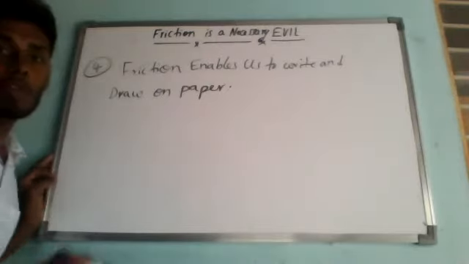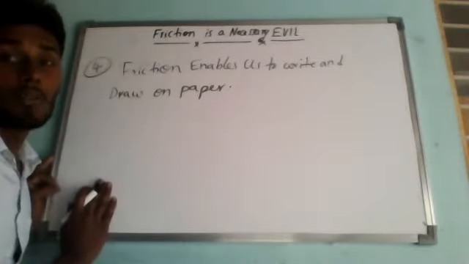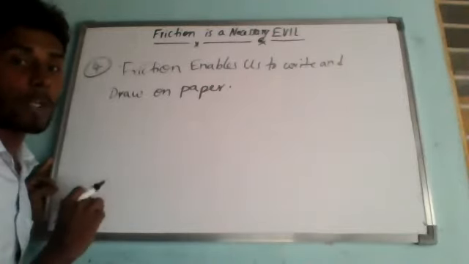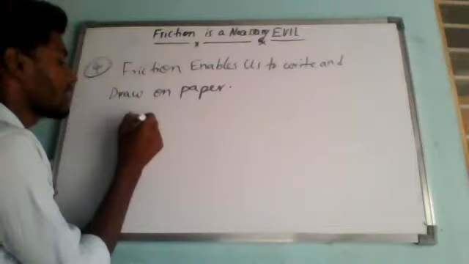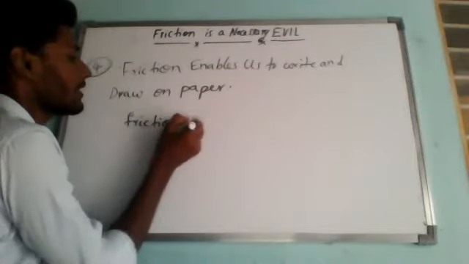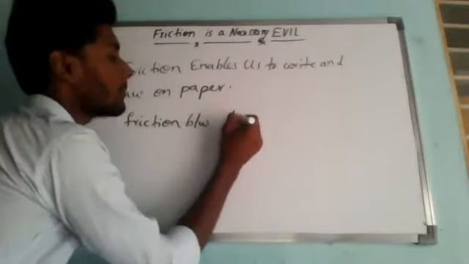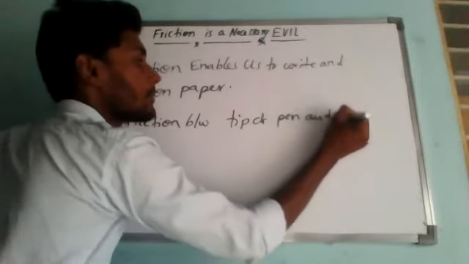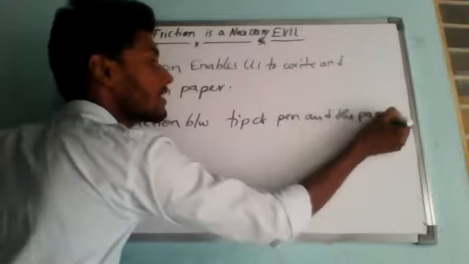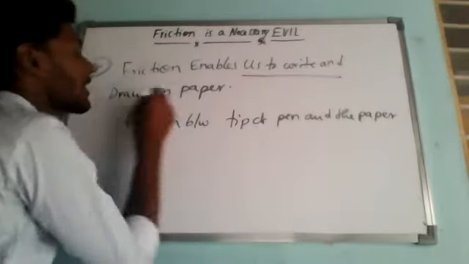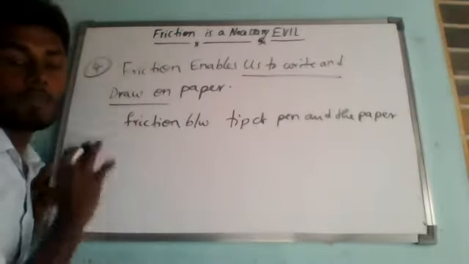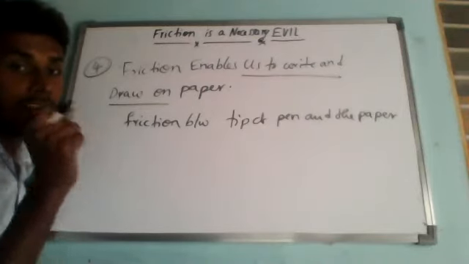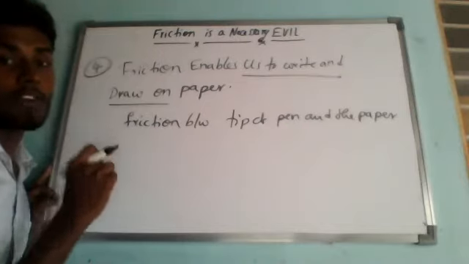We are able to write and make drawings on paper because there is friction between the tip of the pencil or pen and the paper. If this friction is not present, then we cannot write or draw any kind of painting or pencil work on paper. The pencil has a thin black core made of carbon.